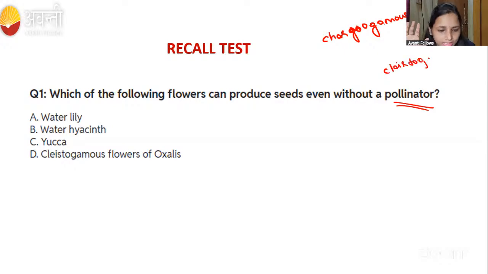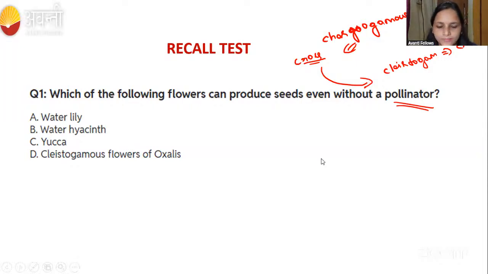When you are talking about cleistogamous, cleistogamous means what? Closed flower, right? If the flower is closed, do we require any pollinators? Tell me, is there any chance of cross-pollination in the cleistogamous flower?